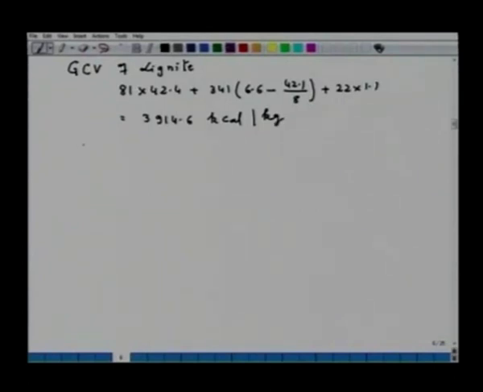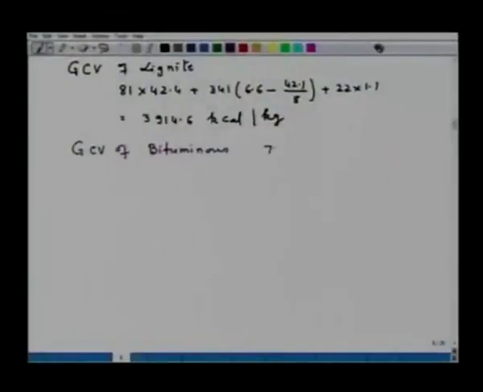Similarly, I can determine the GCV of bituminous coal, and again using the same formula, you plug in the values of carbon, hydrogen and so on, and you will get the value of 7793.5 kilocalorie per kg. Similarly, I can now determine the gross calorific value of anthracite.